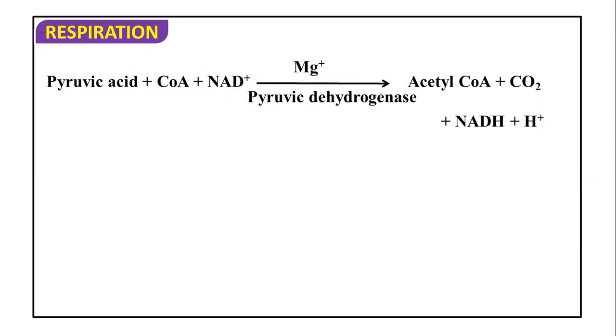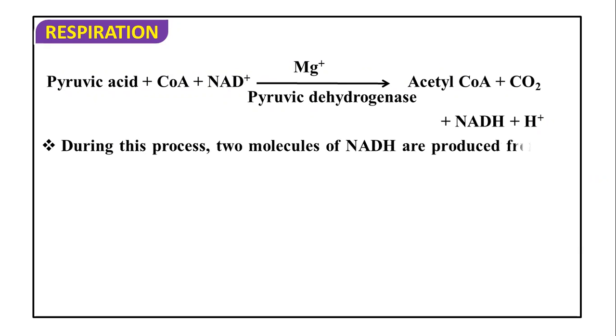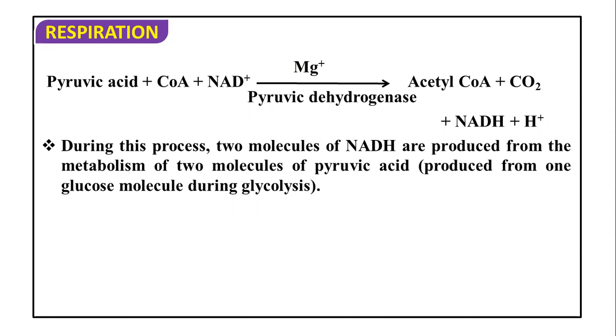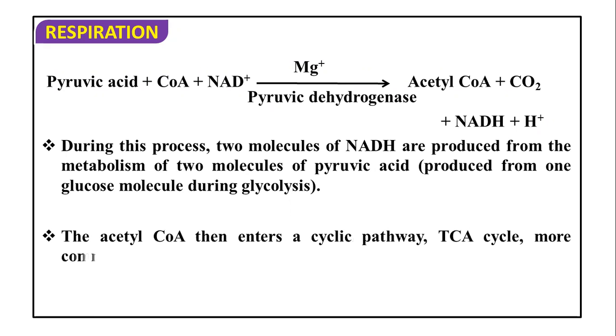So if we summarize the reaction, pyruvic acid reacts with coenzyme A along with NAD plus, and it will give rise to acetyl coenzyme A plus CO2. NADH2 will be obtained and it takes place in the presence of pyruvate dehydrogenase enzyme, which also requires magnesium. So ultimately we get acetyl coenzyme A along with the decarboxylation. Because of this we are calling it oxidative decarboxylation. So during this process, two molecules of NADH are produced from the metabolism of two molecules of pyruvic acid produced from one glucose molecule during glycolysis. Okay, so two link reactions are required to produce two NADH2 from two pyruvic acid breakdown.